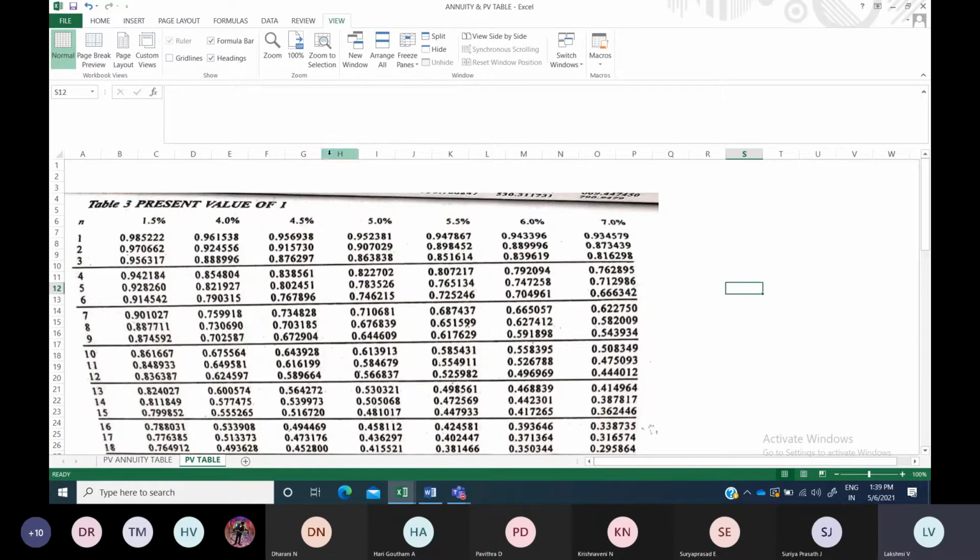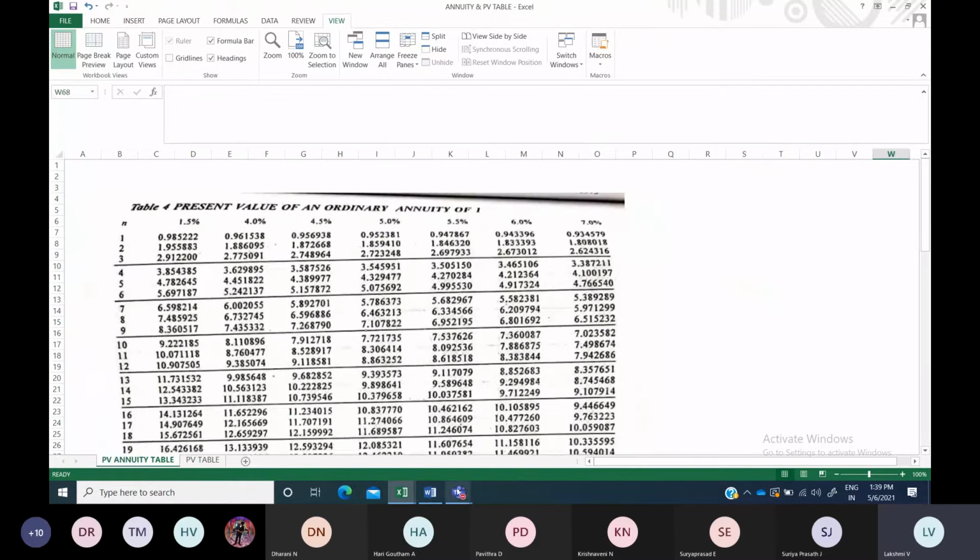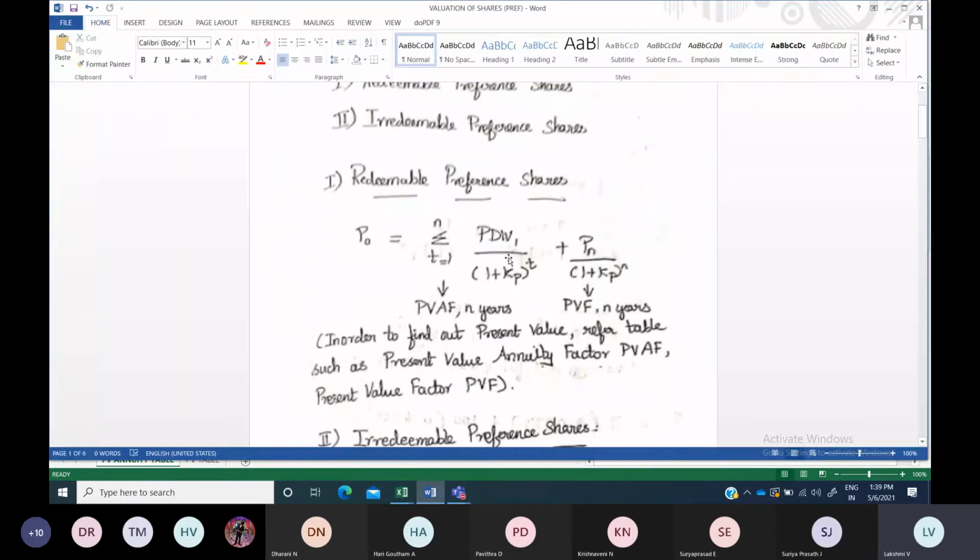In valuation of equity shares, we used this table to look at the present value and the discounting factor. Now we are going to use the annuity table along with it. Why are we using it? Because there are a number of years, and for each and every year you cannot sit and calculate annually, since dividend is something received annually.